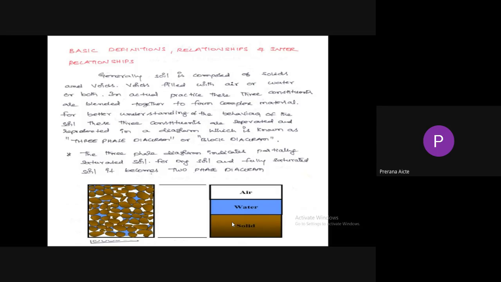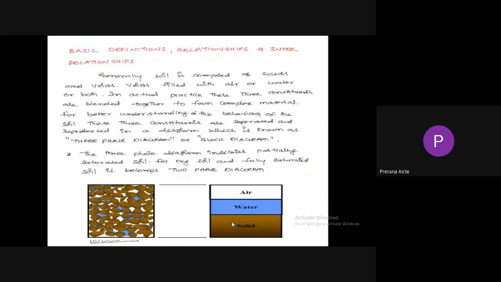In actual practice, these three constituents are blended together to form a complex material. But it is very difficult to understand the behavior of soil from this complex material. So for better understanding, these three constituents are separated and represented in a diagram known as the three-phase diagram or block diagram.